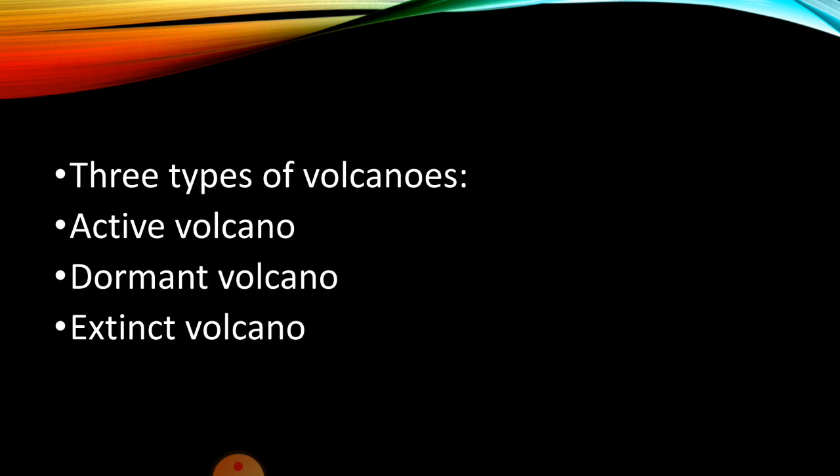There are three types of volcanoes: active volcano, dormant volcano and extinct volcano. See, these volcanoes are found at various places in the world, and the only active volcano in India is in the Andaman and Nicobar Islands. We have seen this. Whenever a volcanic eruption occurs at any place or region, it leads to massive destruction in the local area nearby.